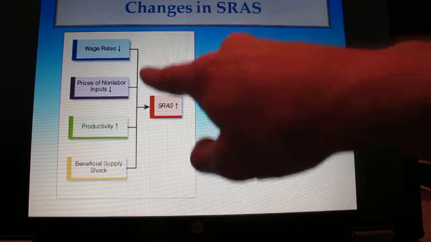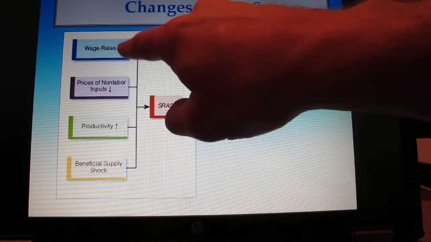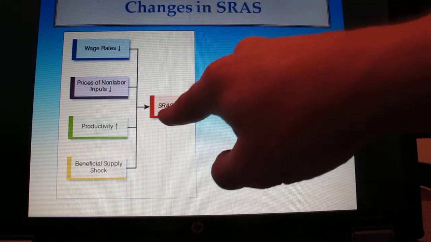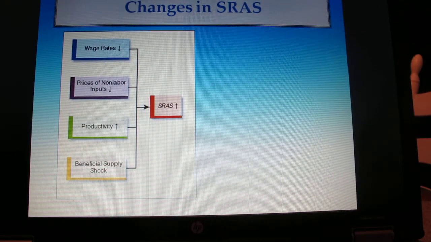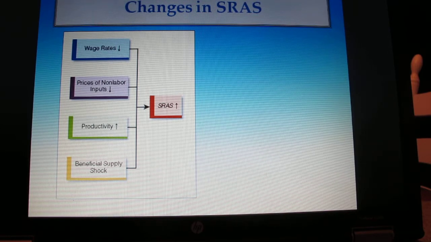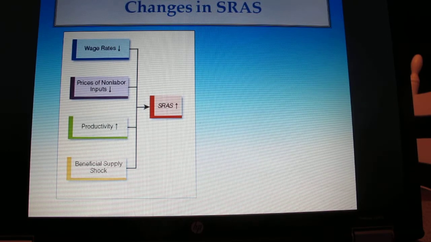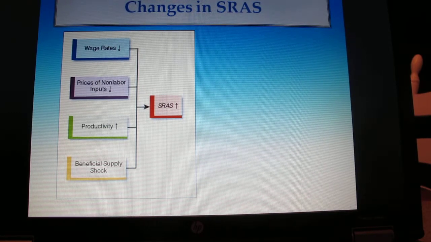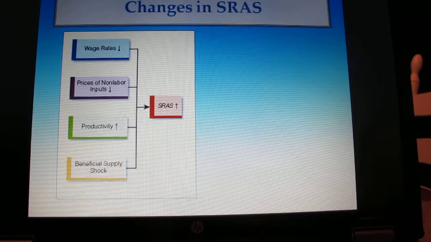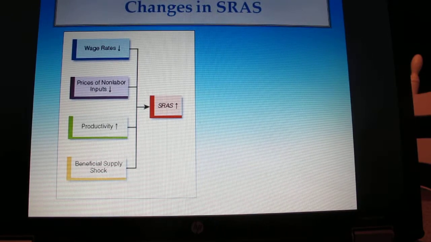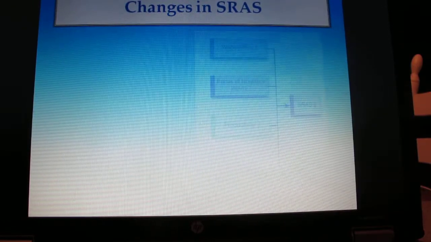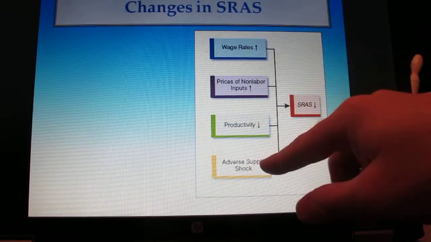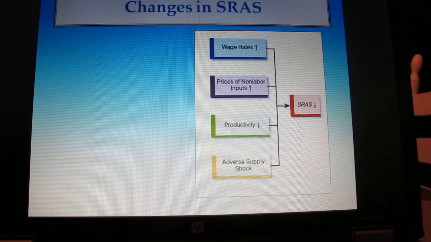So these are the things that can affect short-run aggregate supply. If wage rates fall, short-run aggregate supply would increase. If prices of non-labor inputs decrease, short-run aggregate supply would increase. If productivity increases, short-run aggregate supply would increase. And if there's a beneficial supply shock, I was speaking of a negative supply shock, but if it's a beneficial supply shock, the short-run aggregate supply curve would increase. And of course, if the opposites occur, the short-run aggregate supply curve would decrease.